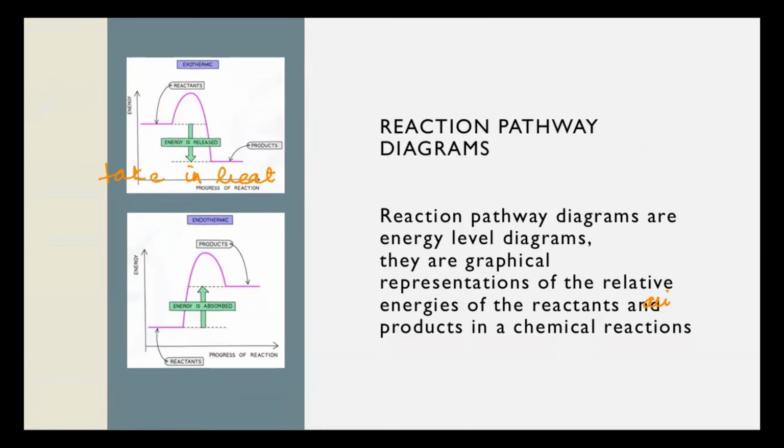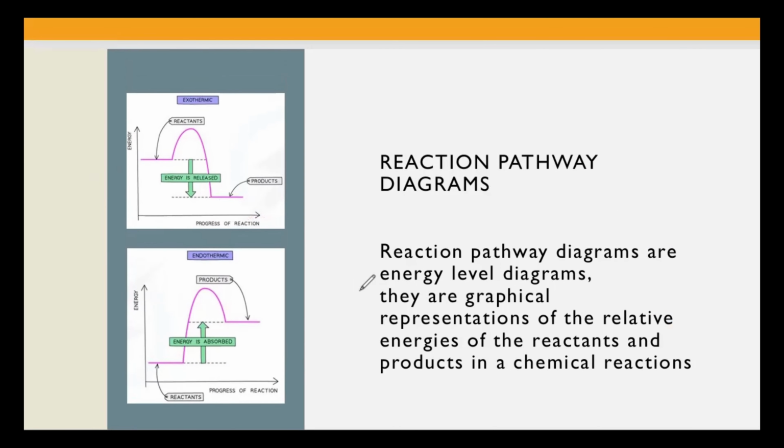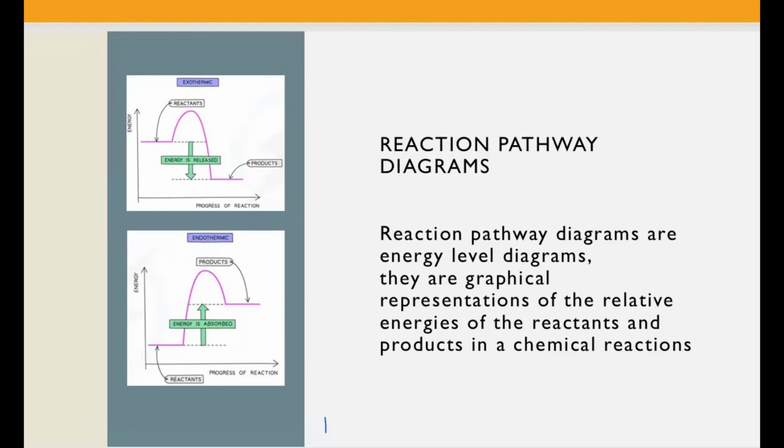Now, moving ahead, we can understand a chemical reaction to be exo or endo on the basis of reaction pathway diagrams. These reaction pathway diagrams are also called energy profile diagrams.